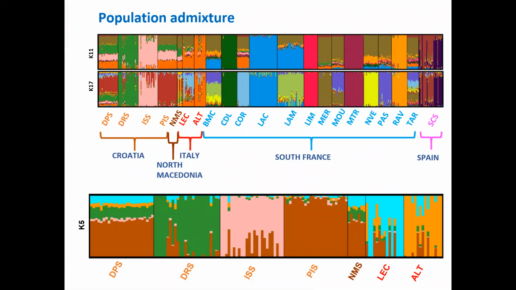Using standard admixture cross-validation procedure, we detected that the lowest cross-validation error was for K11. But here we also plotted K17 as the breeds continued to clearly separate. We have repeated the admixture analysis only with North Macedonian and Italian breeds, and as before, we decided that K5 was best describing population admixture.